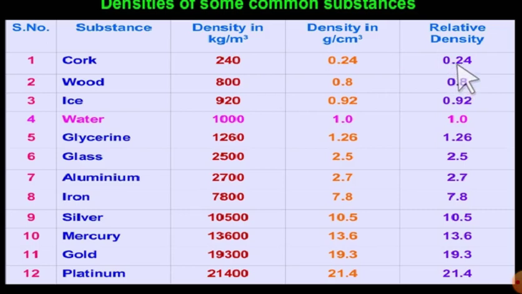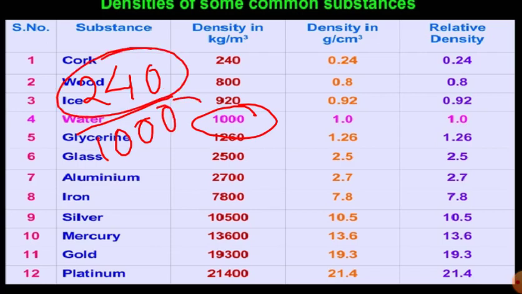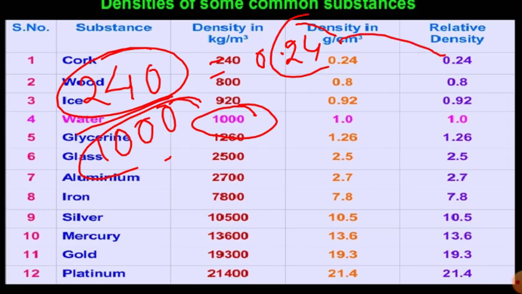This means your density of coke is 240. Divided by the density of water, which is 1000, as I said. So if you divide the density of the coke by the density of the water, how much do you get? With 3 zeros, it will be 0.24, like this. That is what you are getting here. Got it? So this is your relative density of coke.